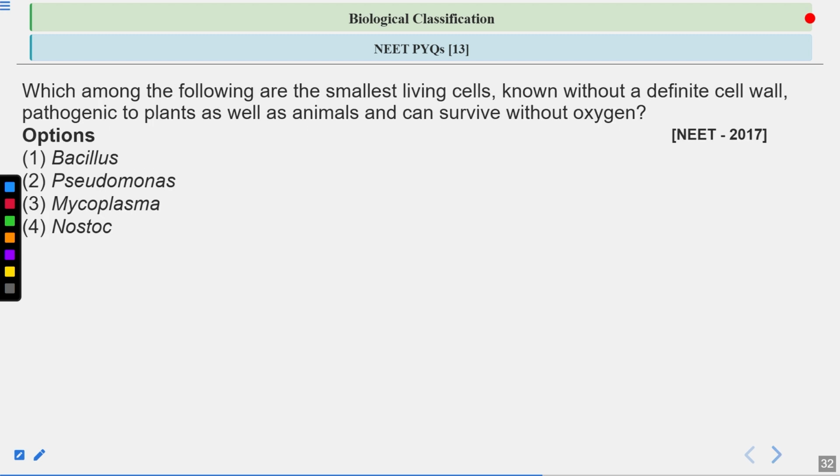Next question, which among the following are the smallest living cells known without a definite cell wall? Means they do not have a cell wall. They are pathogenic to plants and animals, and they can survive without oxygen. So all the information is given in the question here. You have to name that organism with these characteristic features. What are the options? 1 is Bacillus, second is Pseudomonas, third is Mycoplasma, fourth is Nostoc. So what will be the answer for this question?